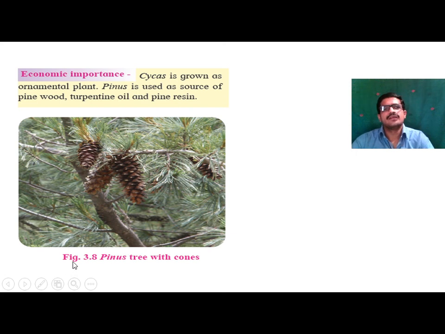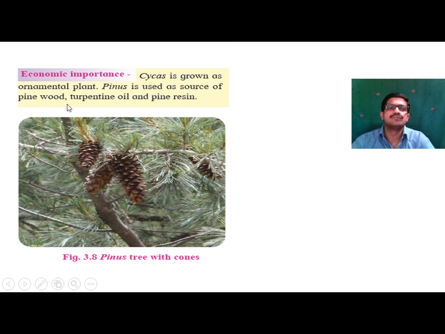Next, the economic importance of gymnosperms. Cycas is grown as an ornamental plant, while Pinus is used as a source of pine wood, turpentine oil, and pine resin. These are some of the products extracted from this plant.